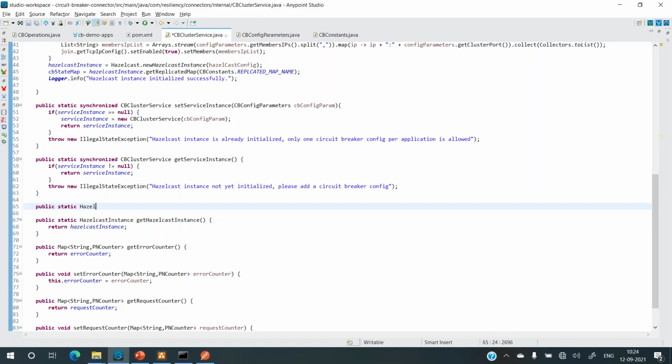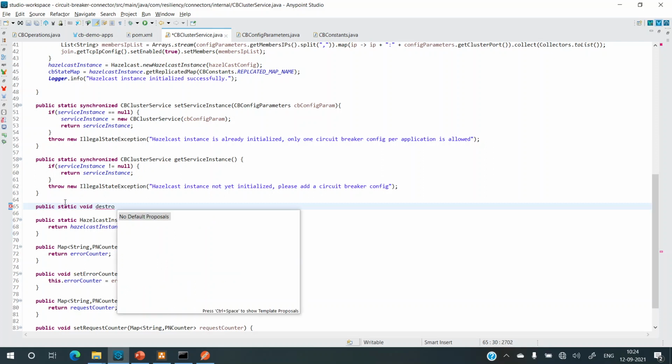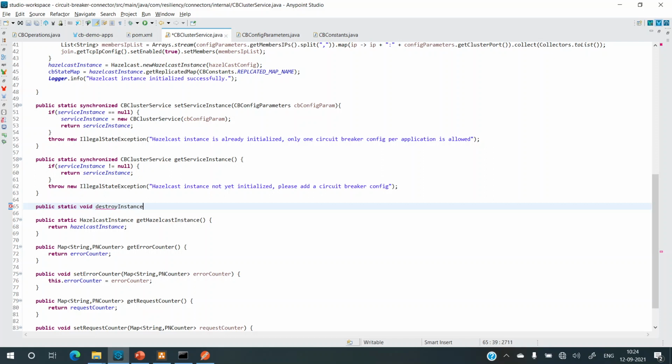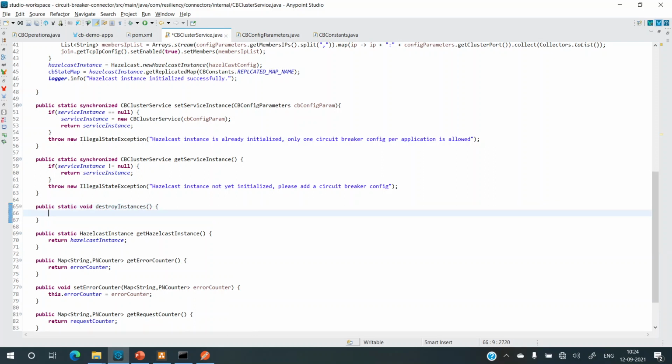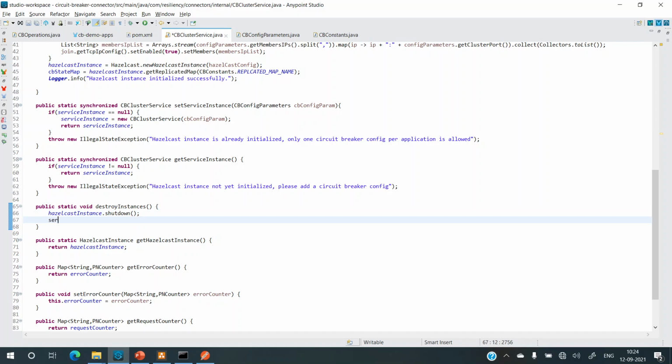Public static Hazelcast instance. Not Hazelcast. We'll keep it as void. Public static void destroy. I'll just name it as destroy instances. Okay, and then what we need to do is call Hazelcast instance dot shutdown. So this will close the Hazelcast, and service instance object is of no use now. Set it to null.